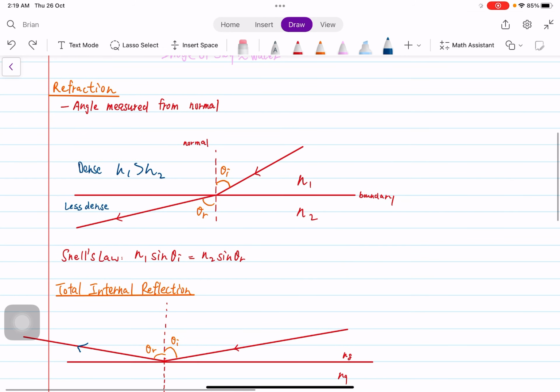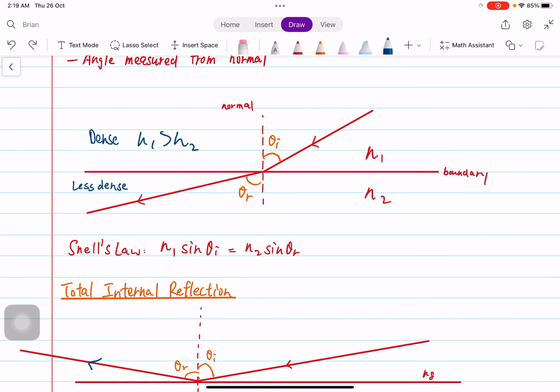And imagine that we're going in the opposite direction, from a less dense medium to a denser medium, so we're going backwards. It's just going to be the same. And this time, the ray is going to bend towards the normal.